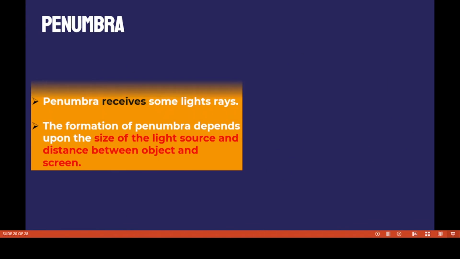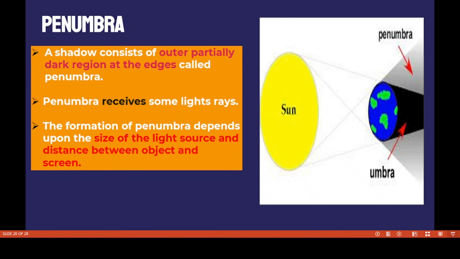Now we have to discuss penumbra. The shadow also consists of an outer, partially dark region at the edges. That is penumbra. It receives some light rays. The formation of penumbra depends upon the size of the light source and the distance between the object and the screen.